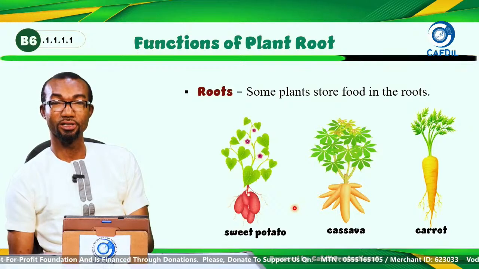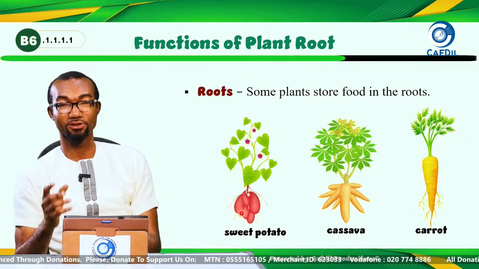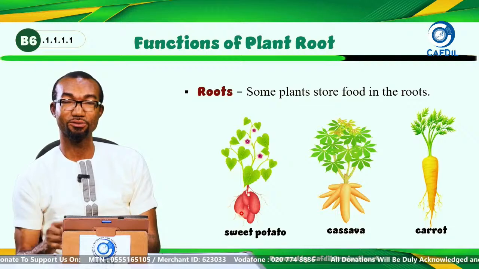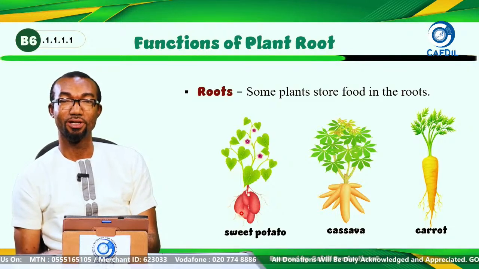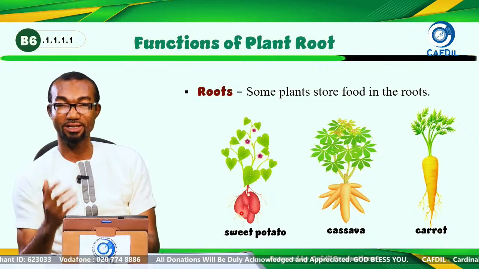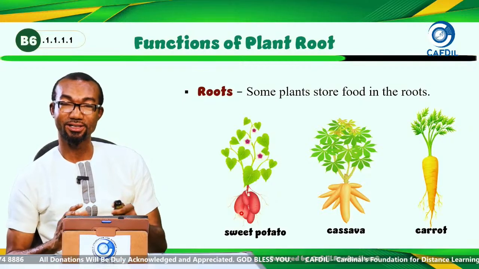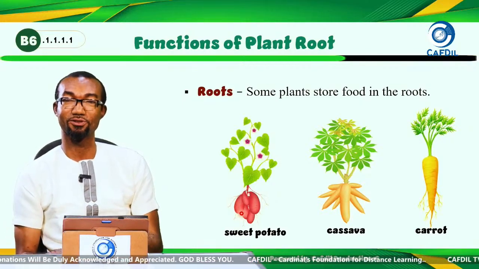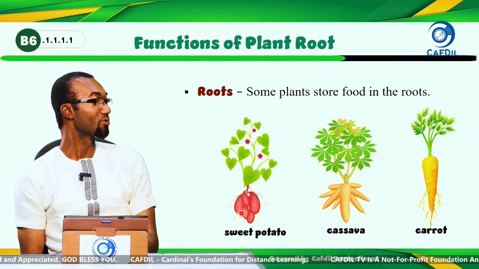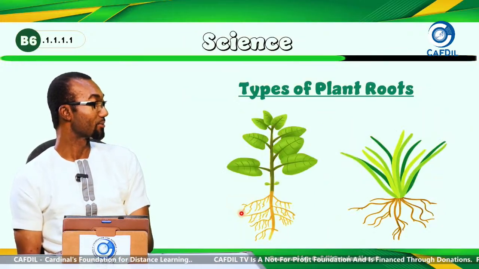You all like sweet potato. I like them, especially when it is fried. You get some in the afternoon with some sausage. It's very nice. I hope you also like it. Cassava, we use it to pound fufu, and we all enjoy fufu with the variety of soups we have around. Carrot too is nice. It's nice when you get your rice with some carrot, and it's very nice to enjoy. So you see the function the roots perform for us. The roots store some food, and we also depend on this food as humans.